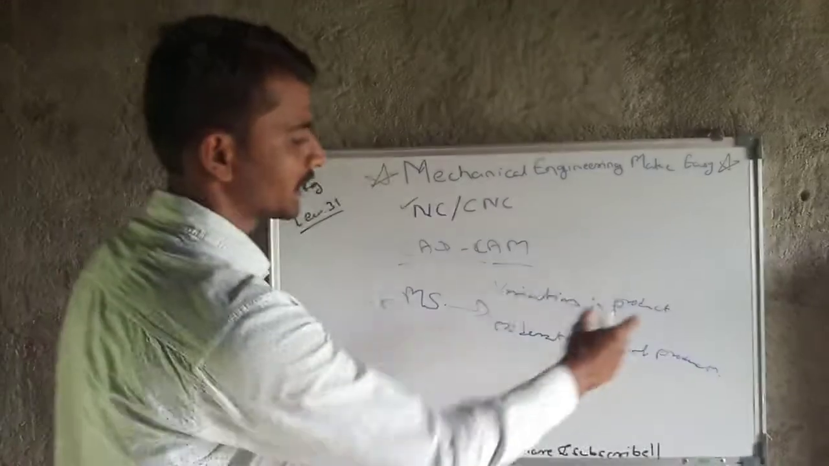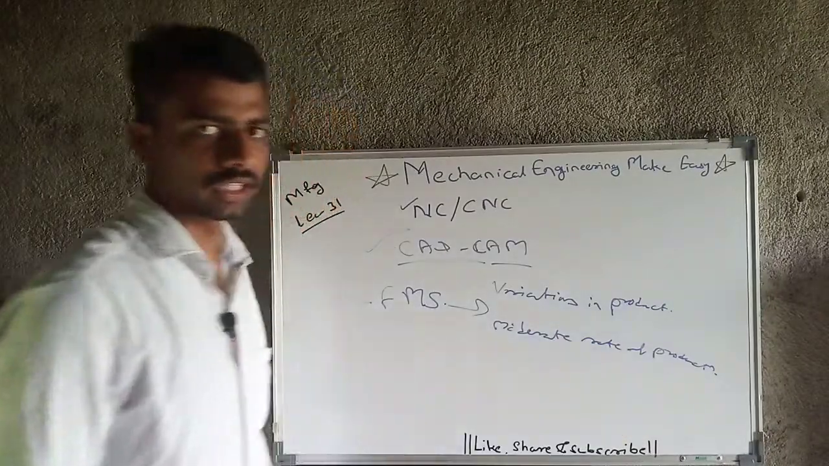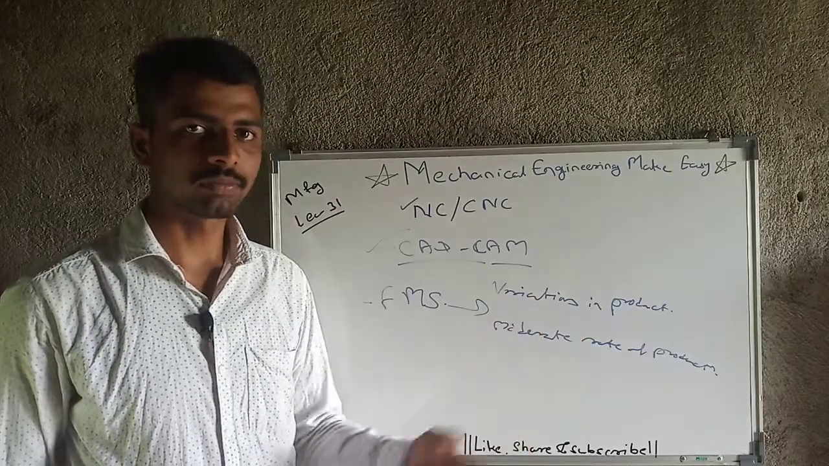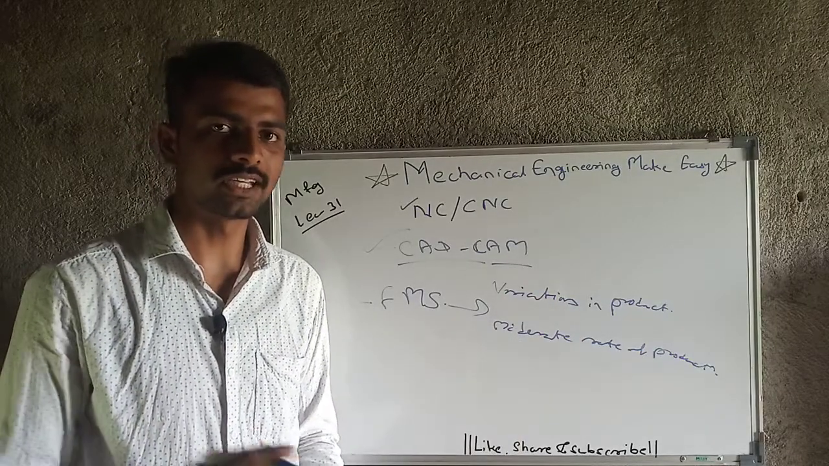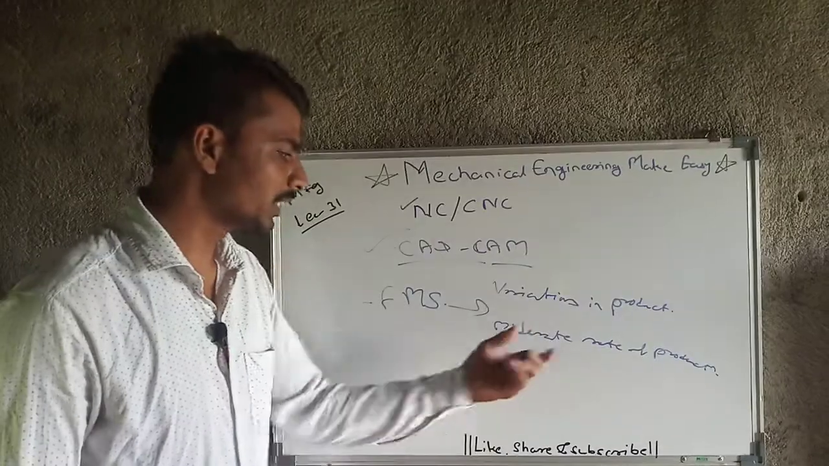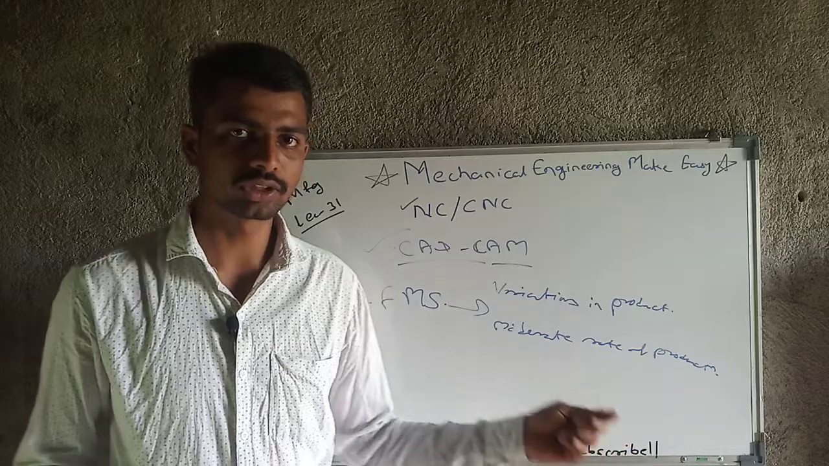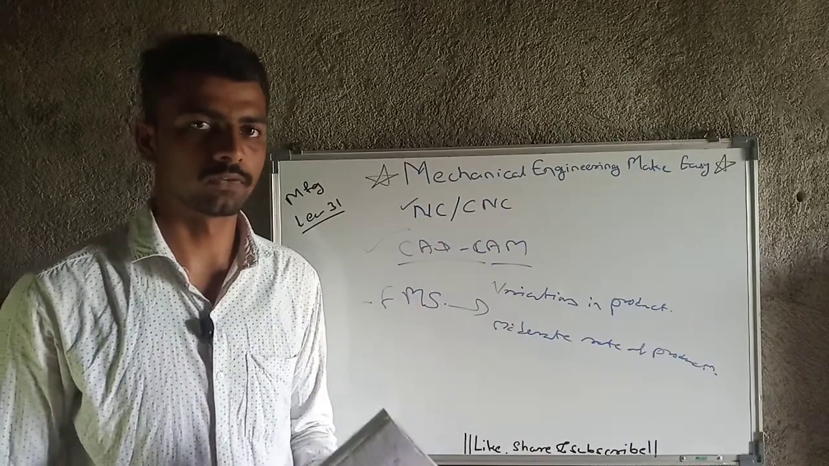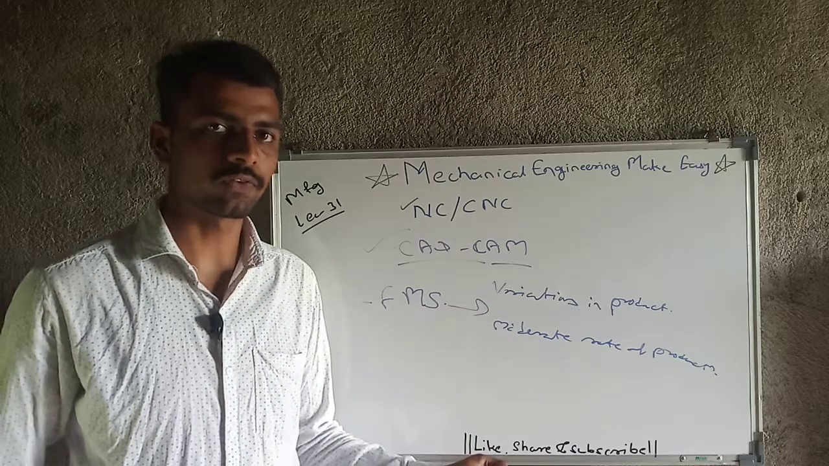Okay, first is variations in product and moderate rate of production. If you consider a special purpose machine, such machines have been designed for a very specific purpose, for example only cutting. In that case you will get a very high rate of production, because that machine needs to do only one task from the start of its life to the end of its life.